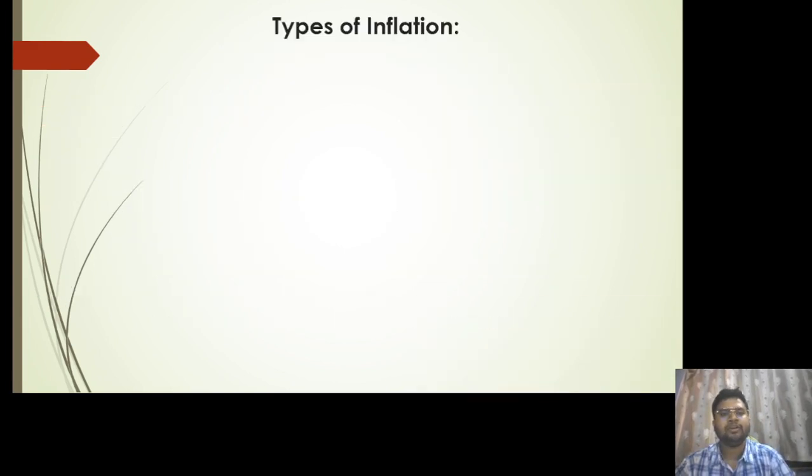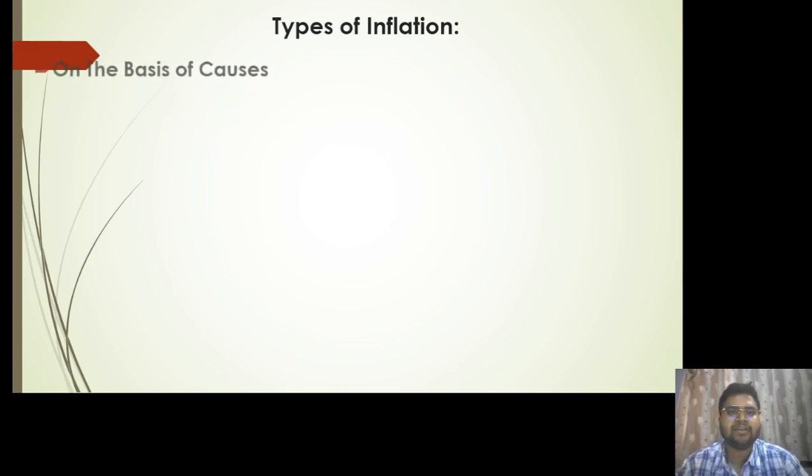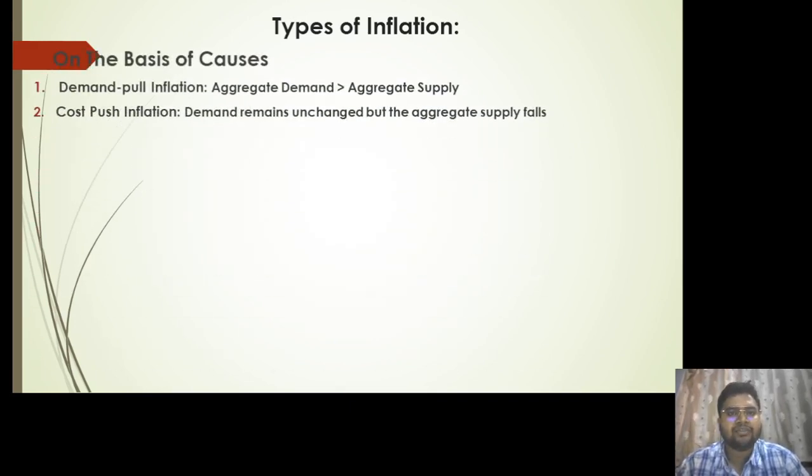So moving on, then we have the types of inflation. I have divided inflation on the basis of two types. First is on the basis of causes, then I have divided on the basis of rate of increase.